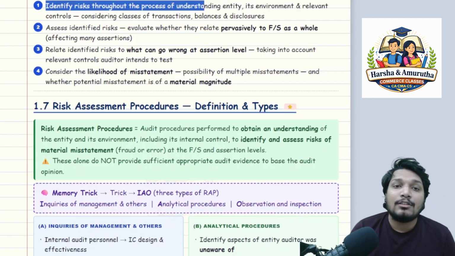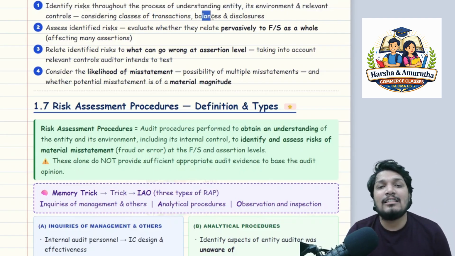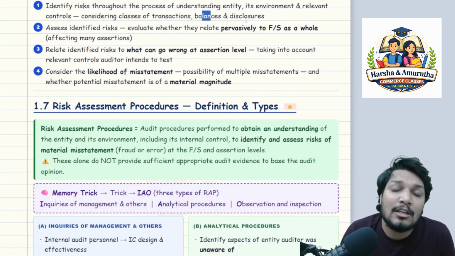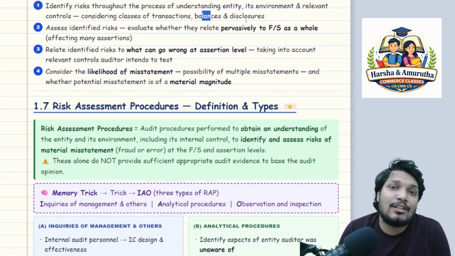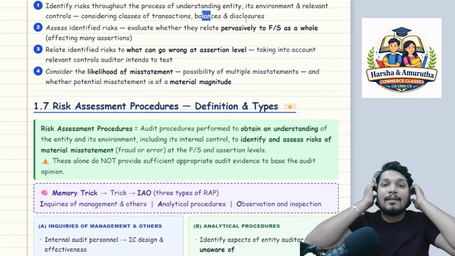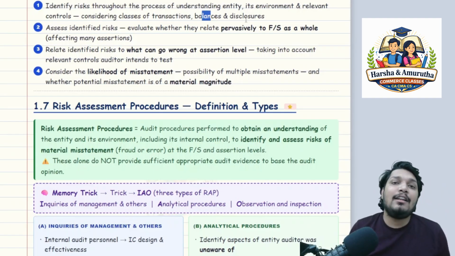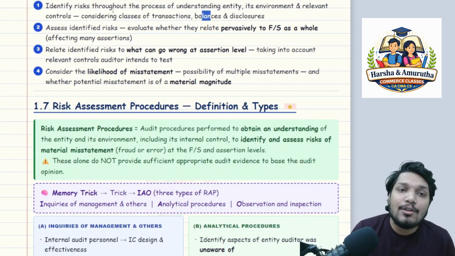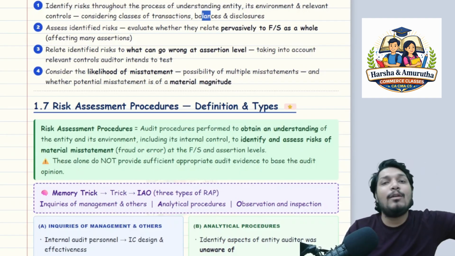Considering the classes of transactions, balances and disclosures, what sort of transactions exist, what sort of balances, what kind of elements are there in the financial statements, you will have to understand and assess. So basis that, you would have the first level of understanding, right? So that is when you have to identify risks throughout the process.